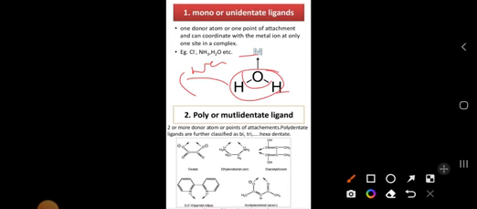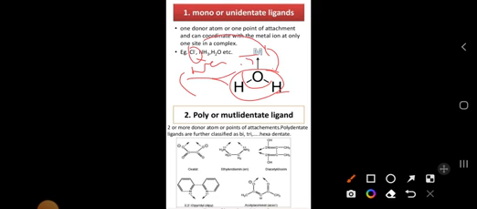Coming to here, the oxygen is donating electrons to the metal atom. That one we call monodentate, meaning only one atom is donating electrons. If you take NH3, nitrogen will donate electrons to the metal atom. If you take chlorine, the chlorine will donate electrons to the metal atom. That's why we call it a mono or unidentate ligand.